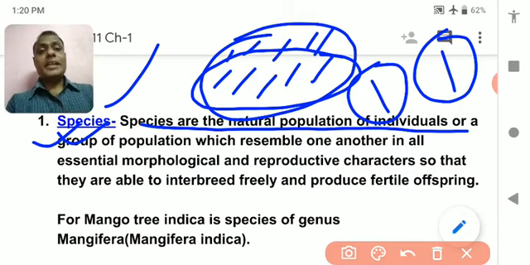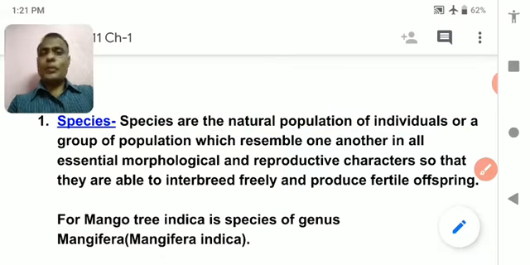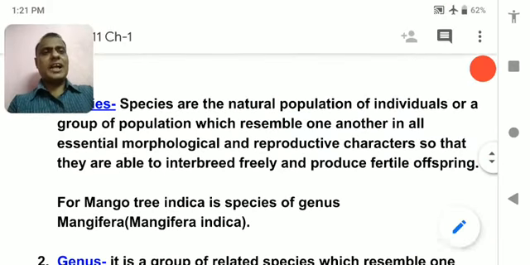As in the case of cat, lion, tiger and cheetah. All are looking almost alike, but all belong to different species. Understood? That's why there are 4 different species. Hope you understood. So species are the natural population.